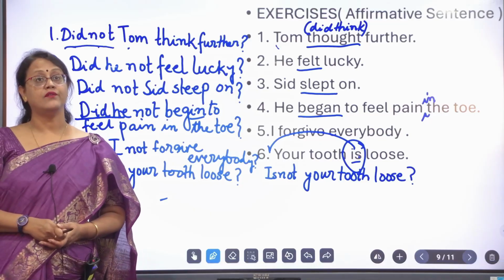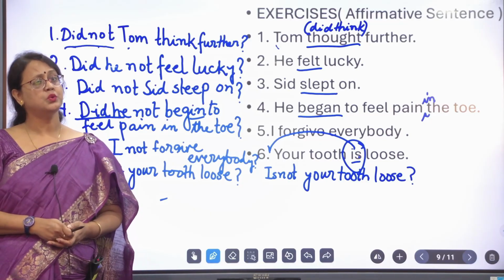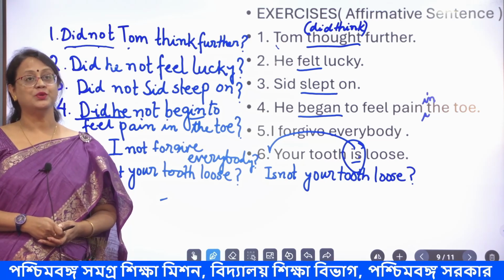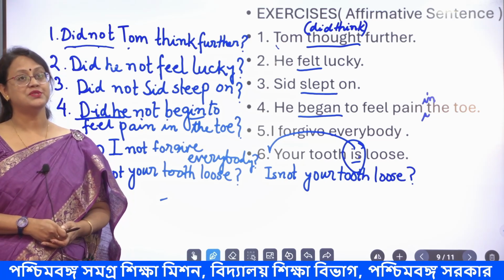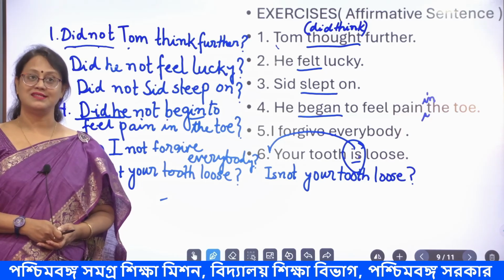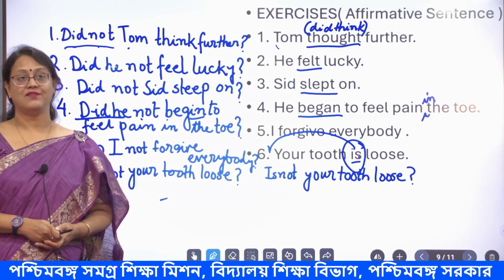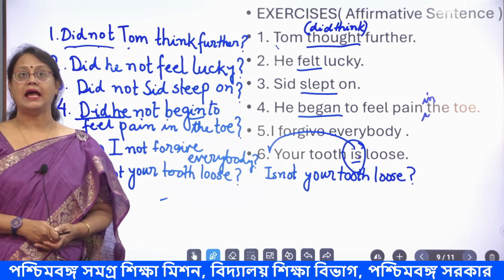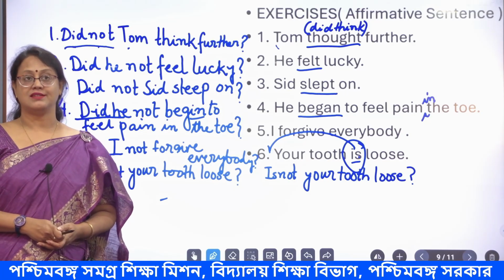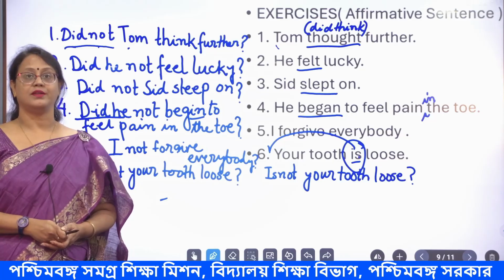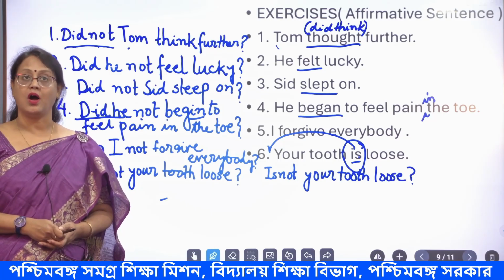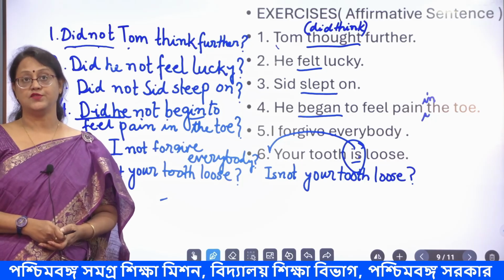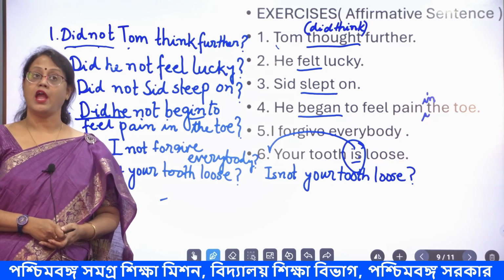Do I not forgive everybody? Yes, I do forgive everybody. Is not your tooth loose? Yes, your tooth is loose. So the answer to all this is the same as given on the screen. So you see, this is how you transform an affirmative sentence into an interrogative one. Now we will go to how, in the same way, we convert some negative sentences.